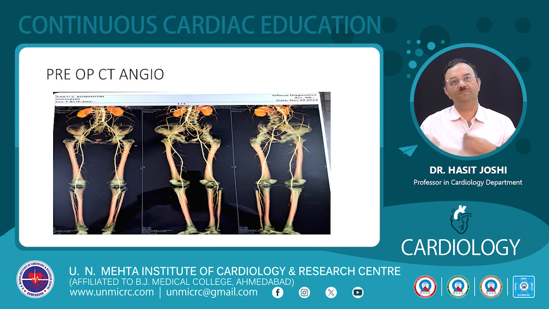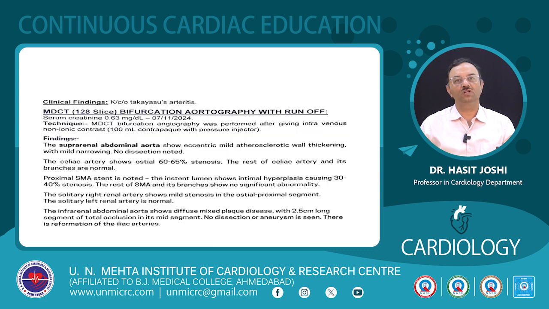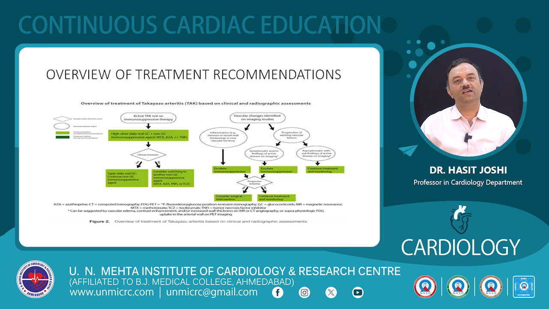This is the repeat CT angio, which showed a total occlusion of 2.5 centimeters in abdominal aorta. SMA and celiac were diseased, but not significant.